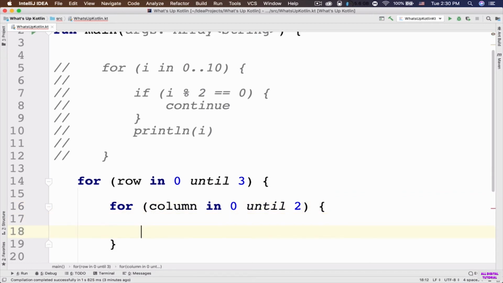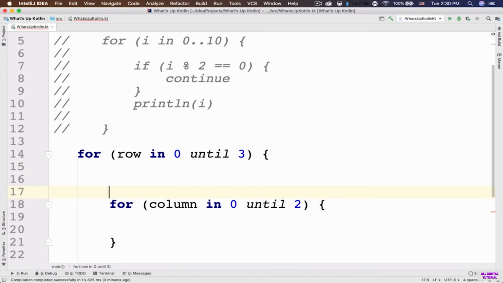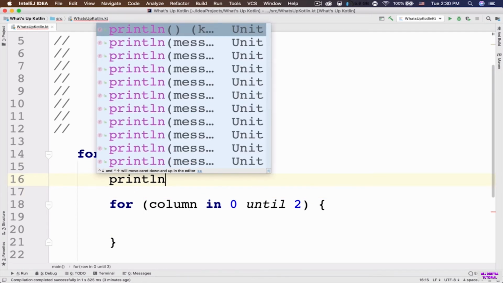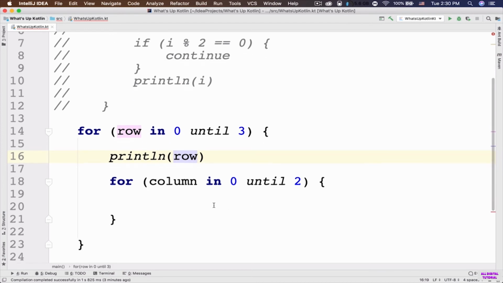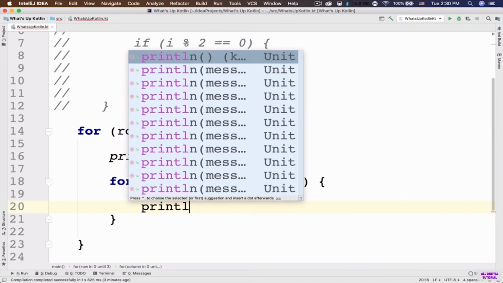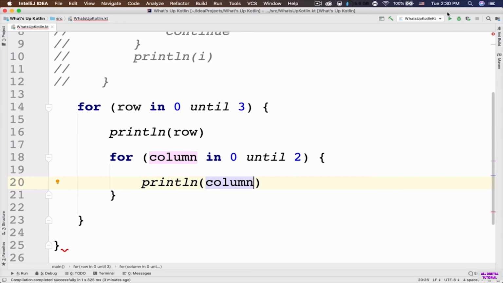And then open and close this for loop using these curly braces. So inside this first for loop, I'm going to print out the value of the row to the console. So I'm going to say println row, and inside this inner for loop, I'm going to print out the value of the column to the console. So I'm going to say println column. Okay, so now let's go ahead and run this app and see what happens.